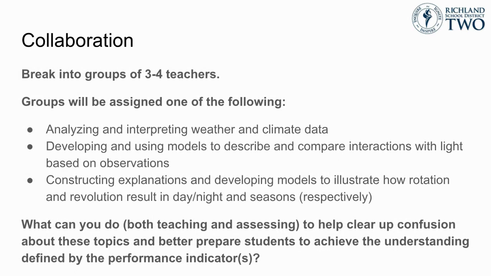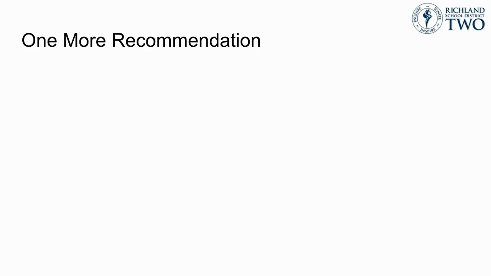Let's take some time now to collaborate with your peers. Pause the video and in one or more groups, consider the following prompt. What can you do in both teaching and assessing to help clear up the confusion about these topics and better prepare students for achieving the understandings defined by the performance indicators related to the 3 different topics we covered in this video? Analyzing and interpreting weather and climate data, developing and using models to illustrate, describe, and explain how rotation and revolution result in day and night seasons, respectively, and developing and using models based on observations to describe how light interacts with different materials through absorption, reflection, and refraction.